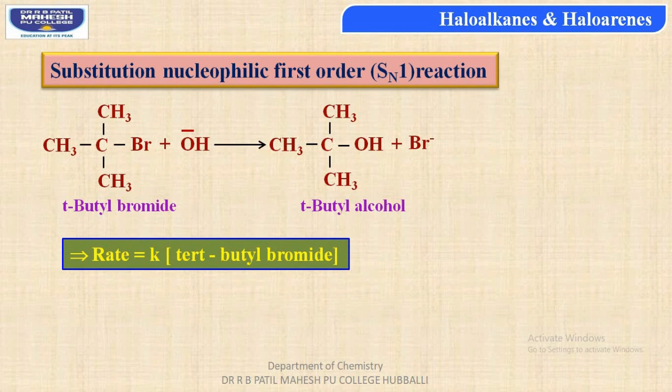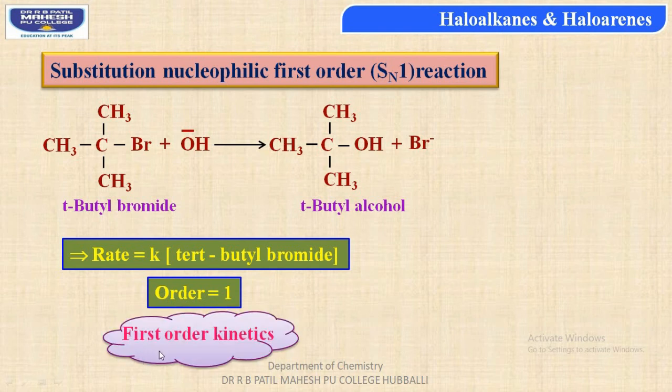Let us first consider the rate of the reaction and understand why it has to be called a first order reaction. Rate of the reaction, students, is equal to rate constant multiplied by molar concentration of tertiary butyl bromide. This results in the order of the reaction equal to 1. In this case, we are not considering the OH minus concentration. The reaction is of first order kinetics.